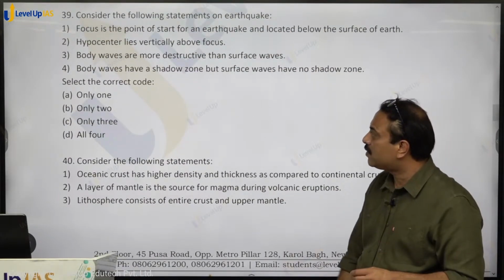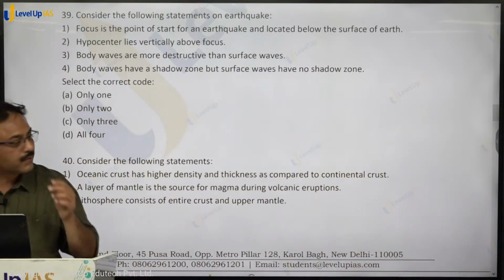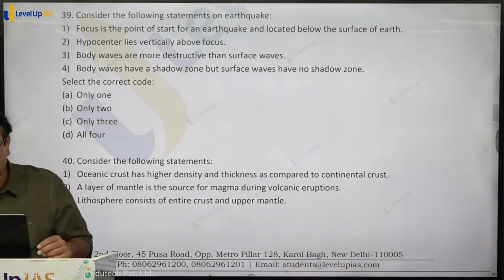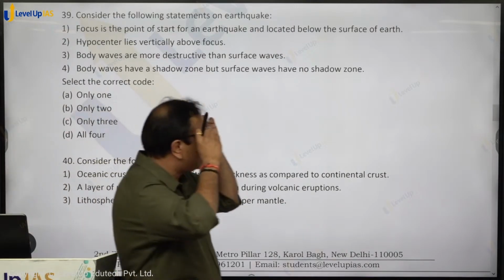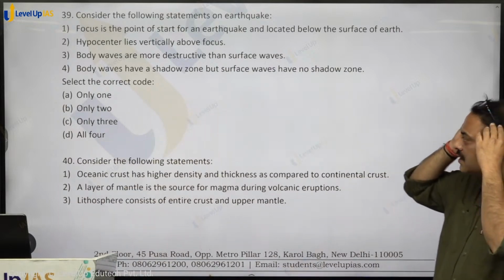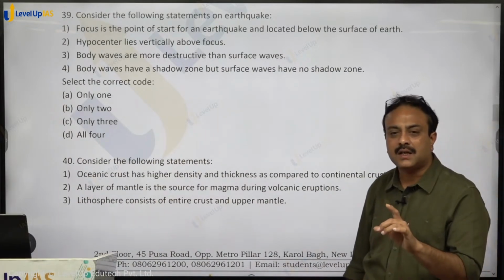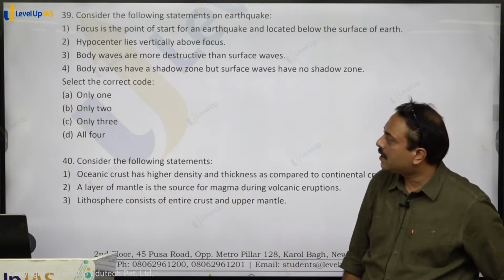Consider the following statements on earthquake. Focus is the point of start of an earthquake and lies below the surface of earth. Correct? Second statement. Hypocenter lies vertically above focus. That is called as epicenter. Hypocenter is another name for focus only. It is the wrong one.